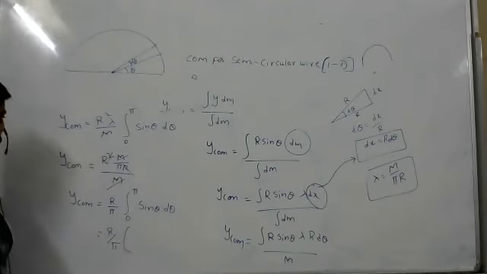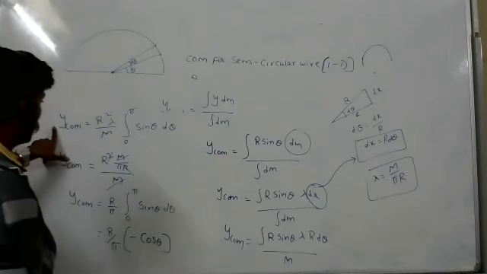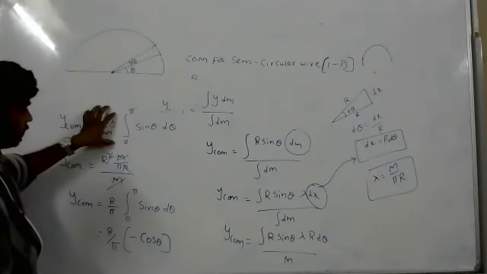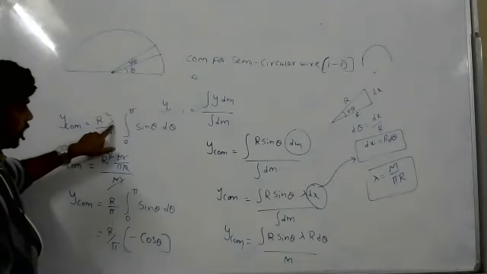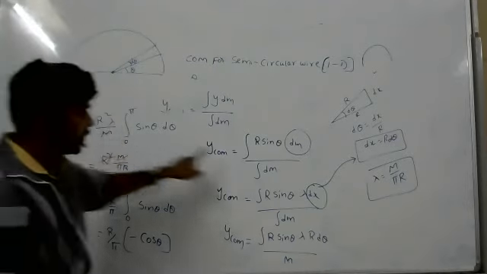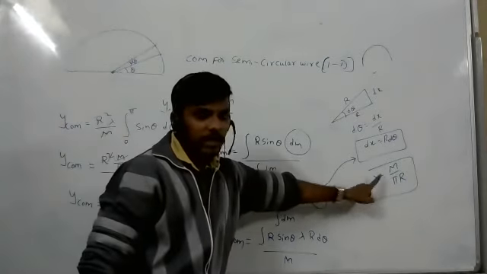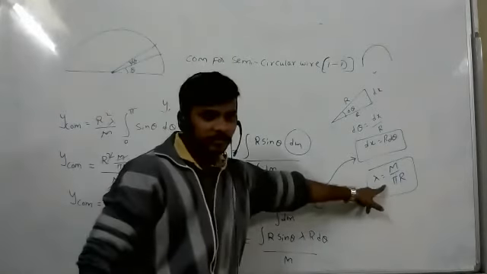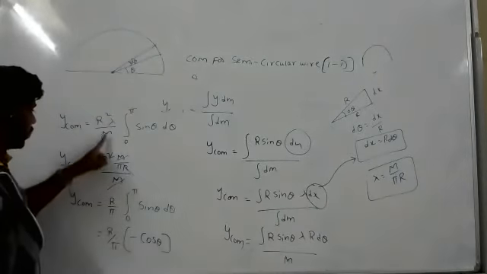Sir, I don't know what happened from the third step. Lambda is mass per length, right? Semicircle length is pi r, right? So you just substitute that.